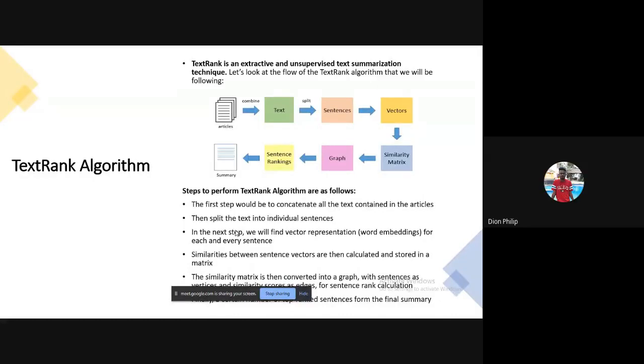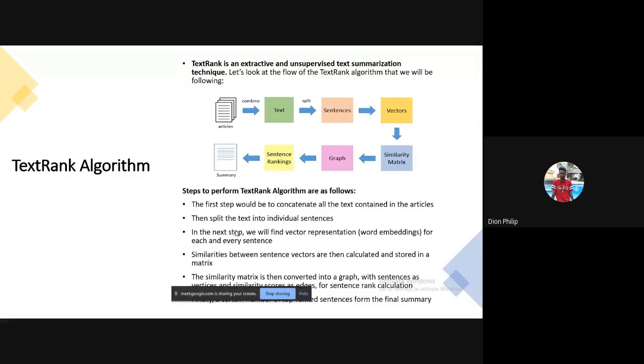So I will be talking about the TextRank algorithm. A TextRank algorithm is an extractive and unsupervised text summarization technique. It determines the relation of similarity between two sentences based on the content that both share. So now let us understand the steps to perform the TextRank algorithm.